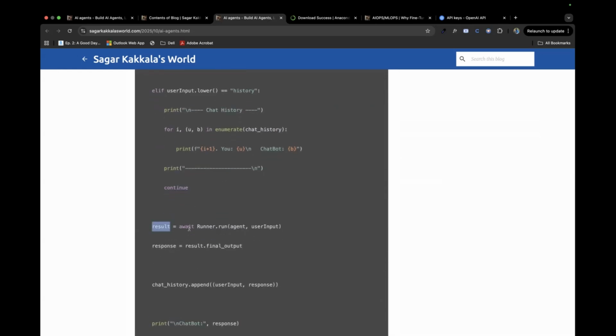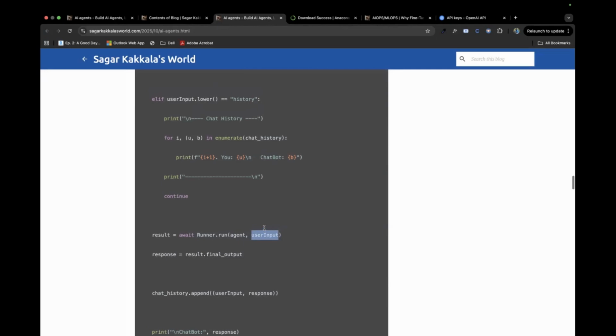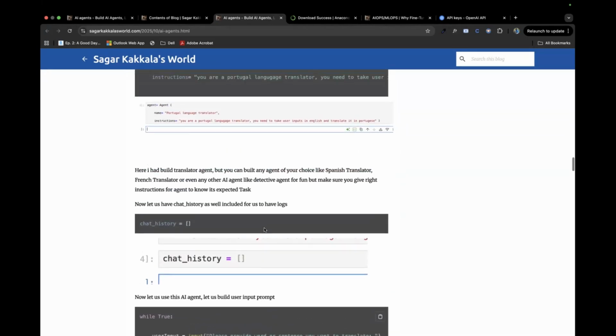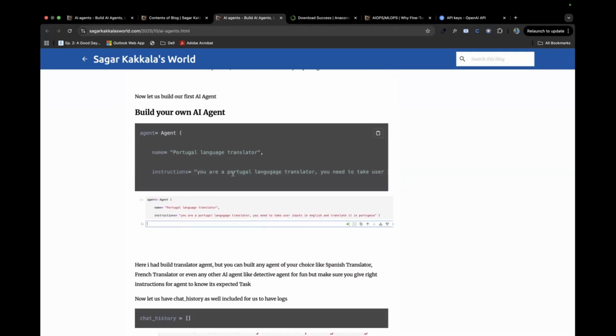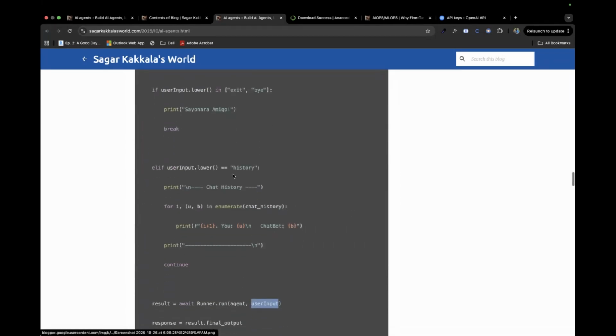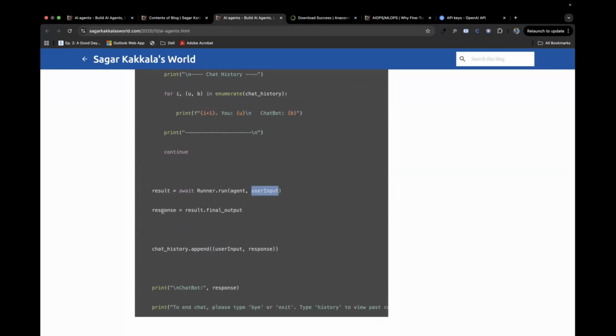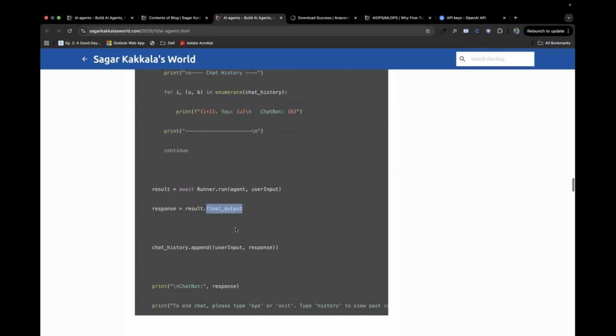And here, as I said, the runner is something that will call the agent. So it will call the agent and tell the agent, the user input is this. And now the agent knows, okay, the user gave this input. So my work is this: I'm a Portuguese translator and I have to take the user's input and translate it into Portuguese. And once it's translated, it will respond with the final output.